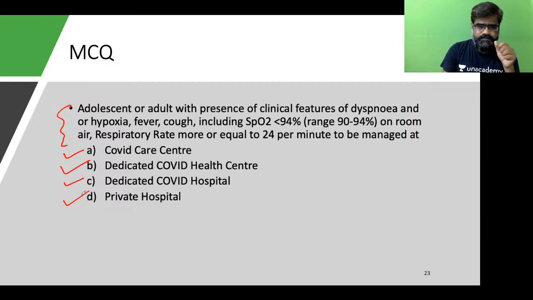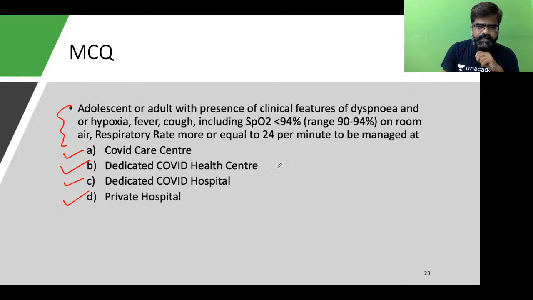Government guideline says, a person who is an adolescent or an adult having features of fever, cough, dyspnea, SpO2 less than 94%, respiratory rate 24 or more. Where will you manage it? At a COVID care center, dedicated COVID health center, dedicated COVID hospital, private hospital. Try, students.